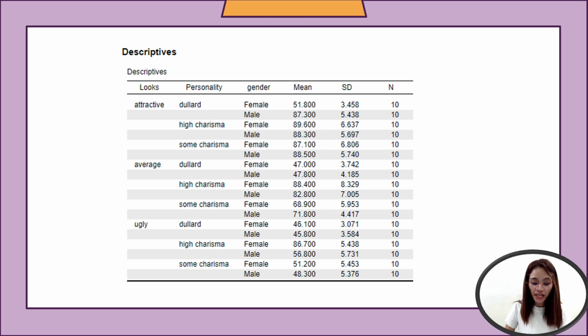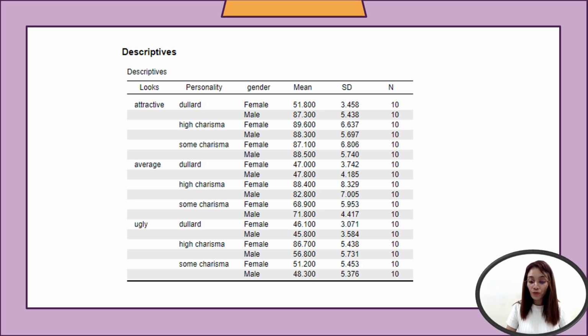Now, for the impact of personality, high charisma significantly boosts scores across all looks categories, with the most pronounced benefit for females with poor looks. Now, dullard personality leads to the lowest scores, particularly harsh on individuals with poor looks. Some charisma offers a middle ground, improving scores moderately compared to dullard but not as significantly as high charisma. Now, for the impact of looks, attractive individuals score higher overall, with personality having a strong moderating effect, and average and ugly looks reduce scores.